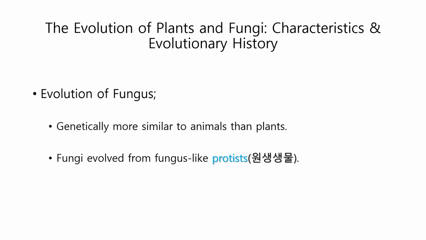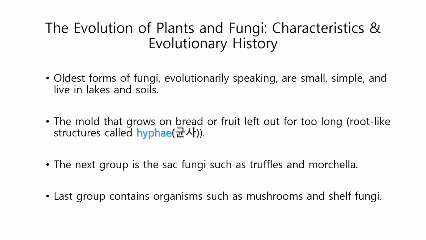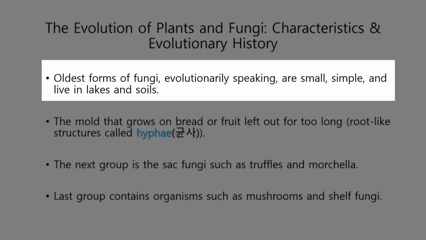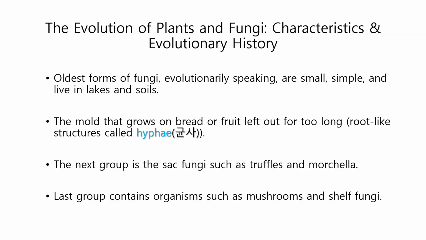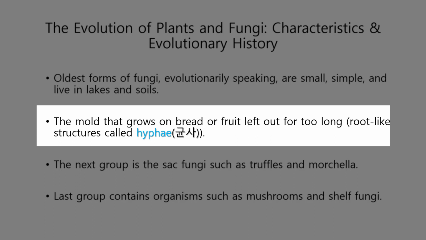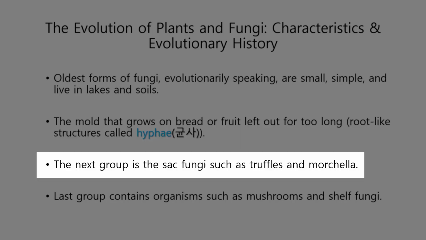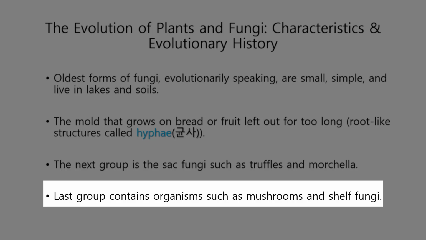Another type of fungus-like protists is water mold. Now, most of them are small, single-celled organisms. Now, the oldest forms of fungi, evolutionarily speaking, are small, simple, and they live in lakes and soils. The mold that grows on your bread or fruit left out, these have root-like structures called hyphae. The next group is the sac fungi, such as truffles and morchella. The last group contains organisms such as mushrooms and shelf fungi.